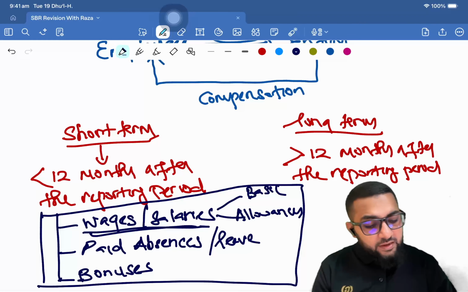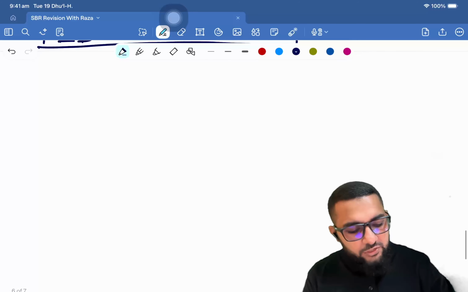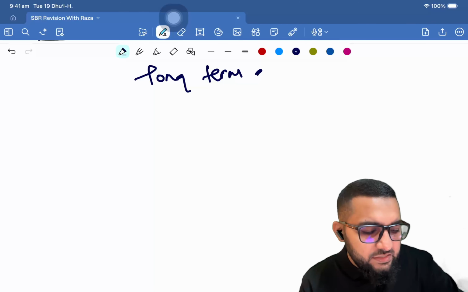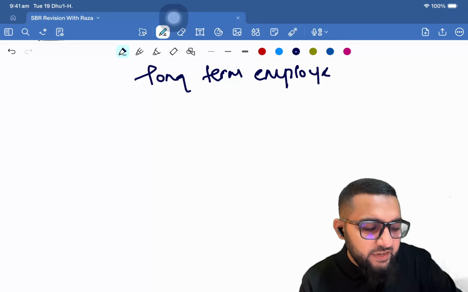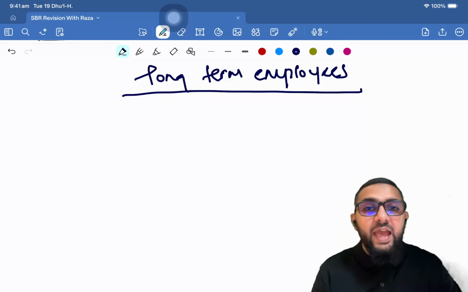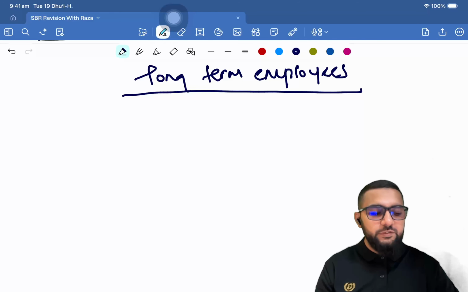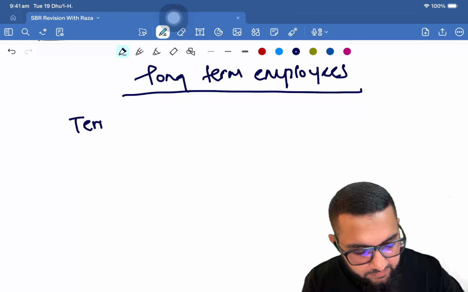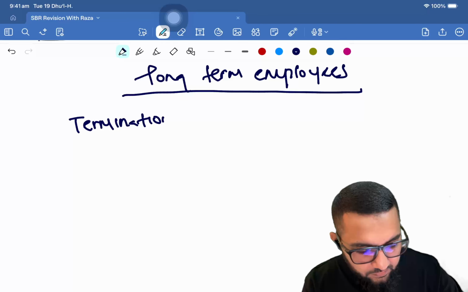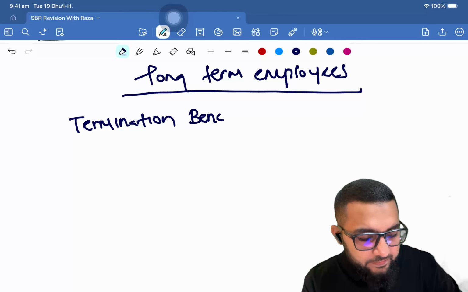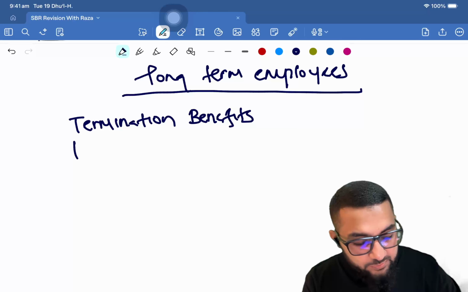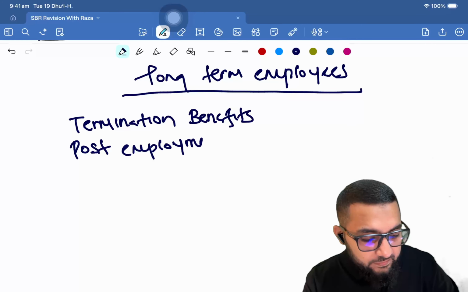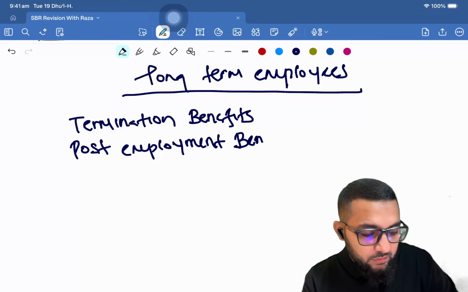Okay, then there is long-term employee benefits. Now, when you take long-term employee benefits, this category looks at multiple different angles. So there is termination benefits. Then there is post-employment benefits, right?